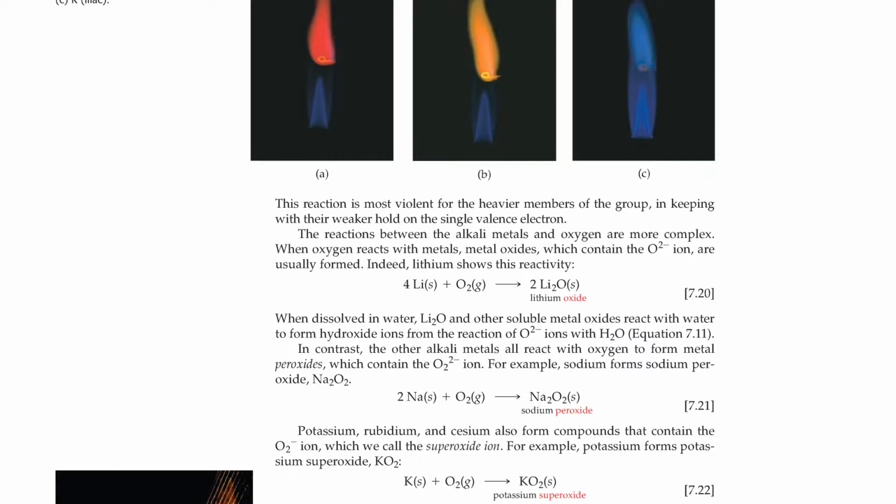In contrast, the other alkali metals all react with oxygen to form metal peroxides, which contain the peroxide ion. For example, sodium forms sodium peroxide. Potassium, rubidium, and cesium also form compounds that contain the O2⁻ ion, which we call superoxide. For example, potassium forms potassium superoxide.